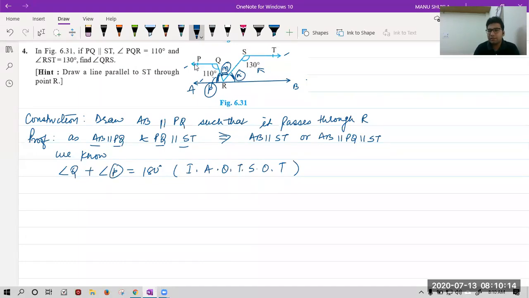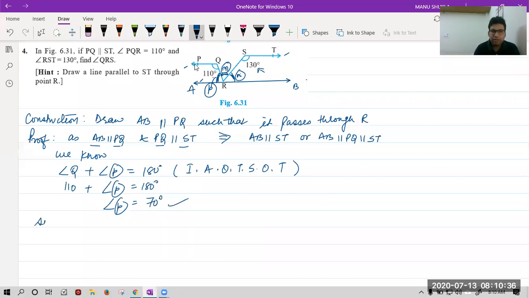Don't write this short form in your copies, okay? Or you will get 0 marks in the examination. Now, let's put the value. Angle Q is how much? 110. Angle P is unknown, sum 180 degrees. This gives me angle P is equal to how much? 70 degrees. I have got angle P.